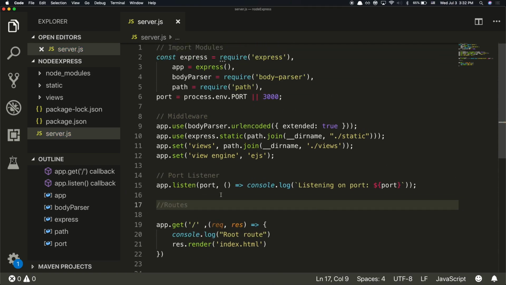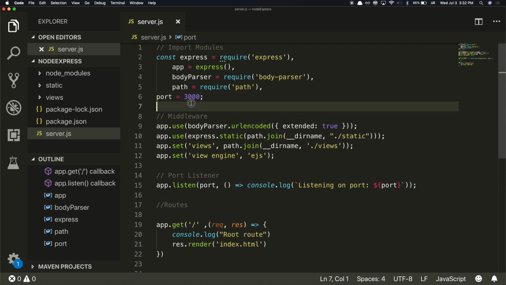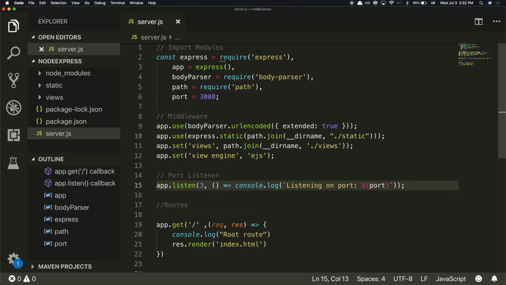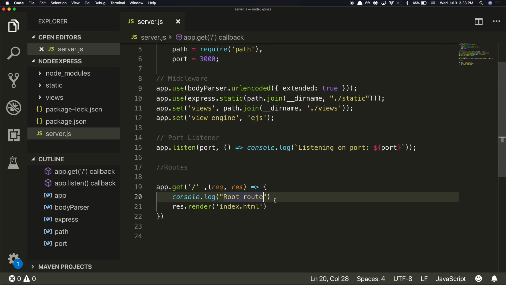So now here's our listener. You don't need to worry about this. Port equals 3000, and I'm just putting it into the port here. Instead of saying 3000, I'm just using the variable port, so it's the same thing. Why do you do that versus the other way?